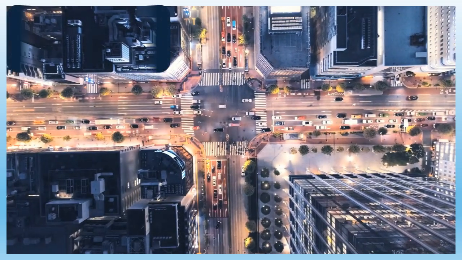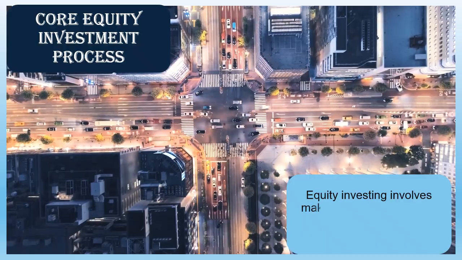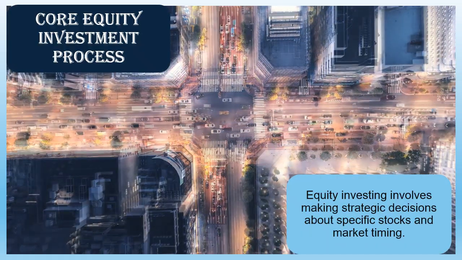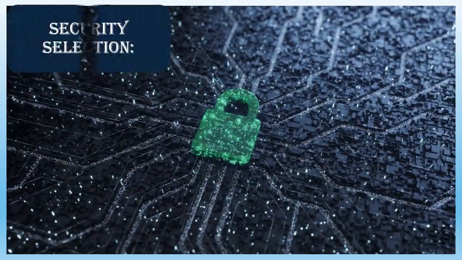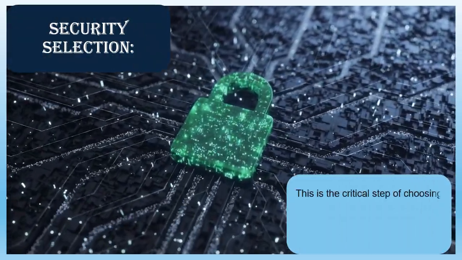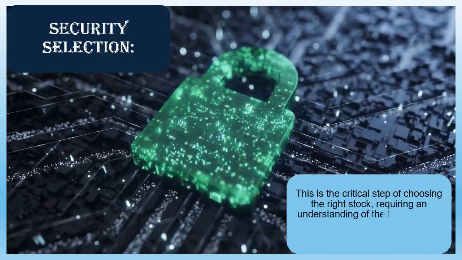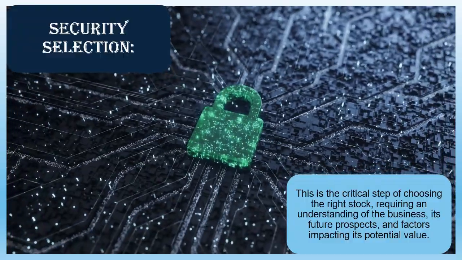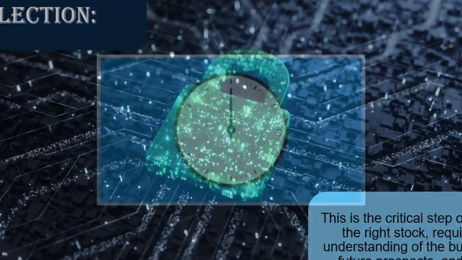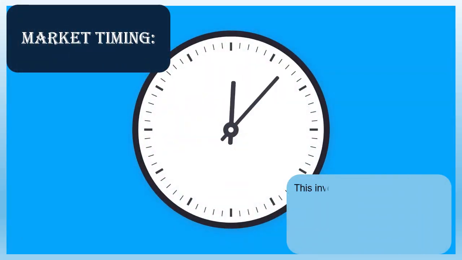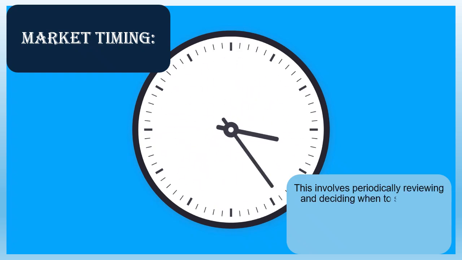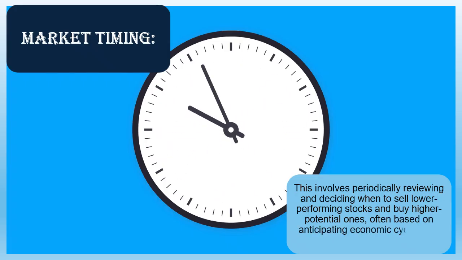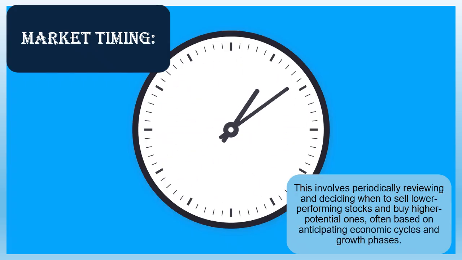Core equity investment process. Equity investing involves making strategic decisions about specific stocks and market timing. Security selection. This is the critical step of choosing the right stock, requiring an understanding of the business, its future prospects, and factors impacting its potential value. Market timing. This involves periodically reviewing and deciding when to sell lower-performing stocks and buy higher-potential ones, often based on anticipating economic cycles and growth phases.